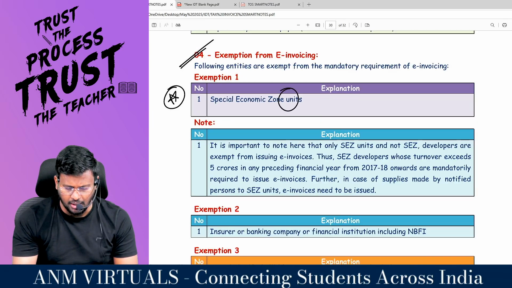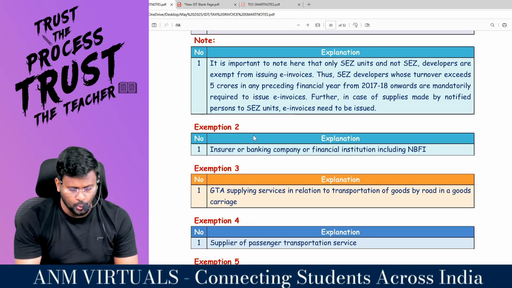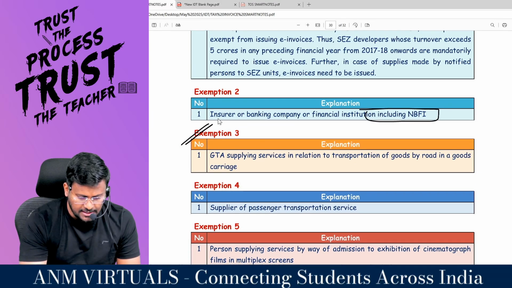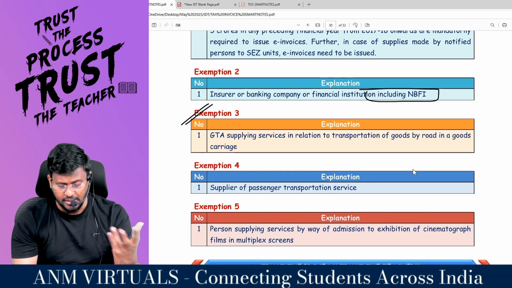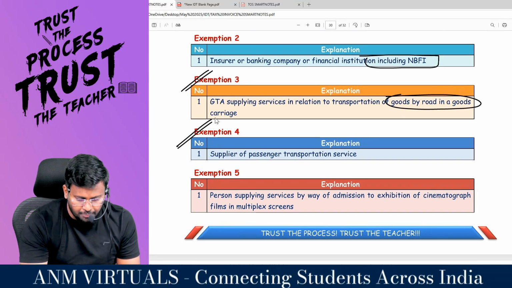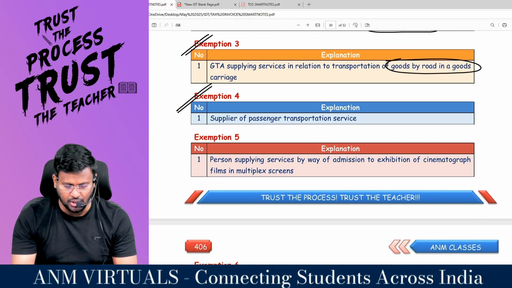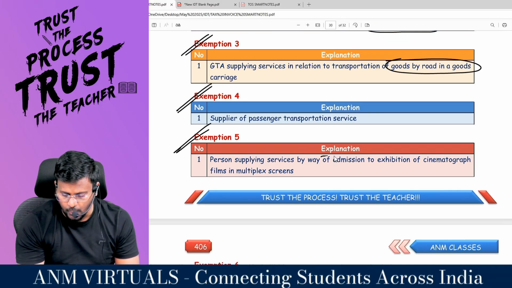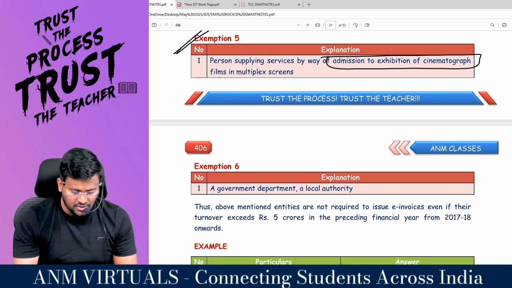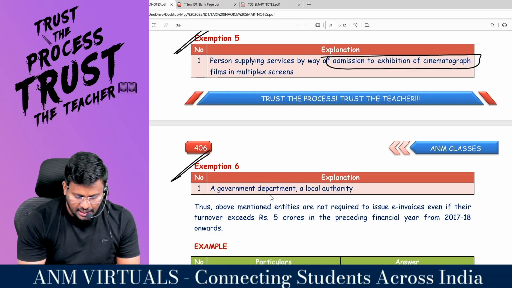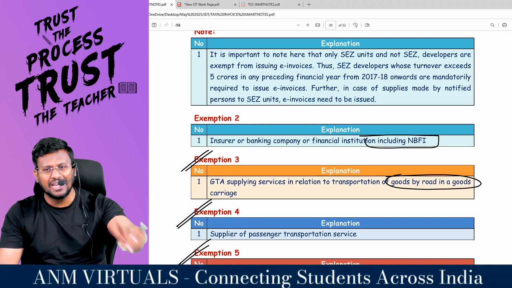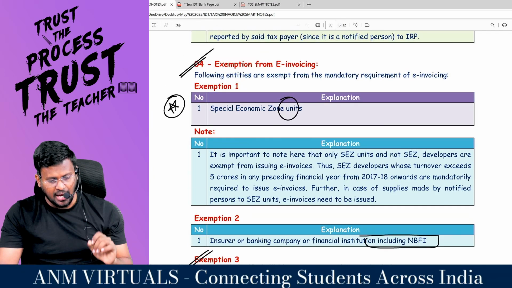This is exemption number 1. And exception number 2, insurer or banking company or financial institution, including NBFC. Exception number 3, GTA supplying service in relation to transportation of goods by road in a goods carriage. And supplier of passenger transportation services, that is exception number 4. And person supplying service by way of admission to exhibition of cinematographic film in multiplex screens. And exception number 6, a government department or local authority. These 6 people are not supposed to raise the e-invoice, even though they are above the turnover limit.